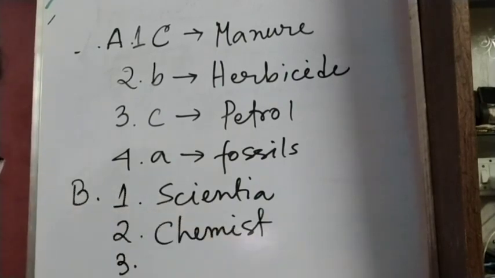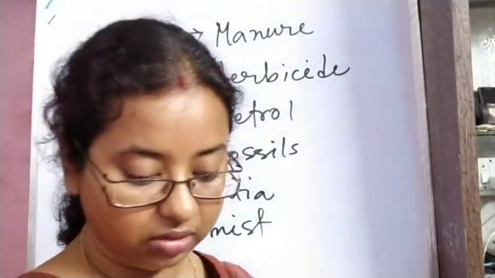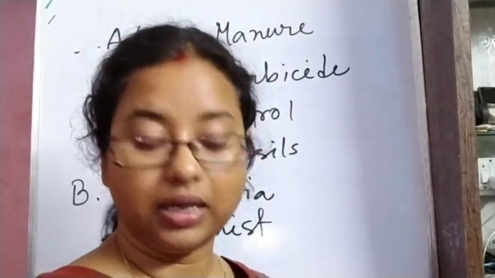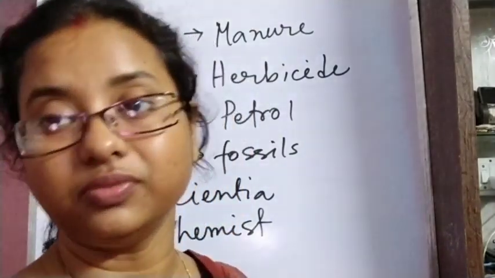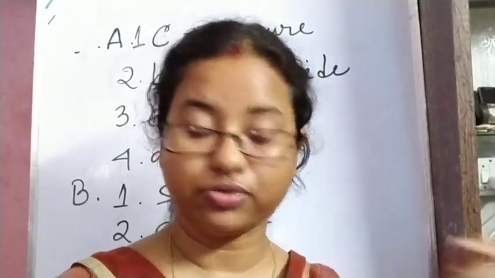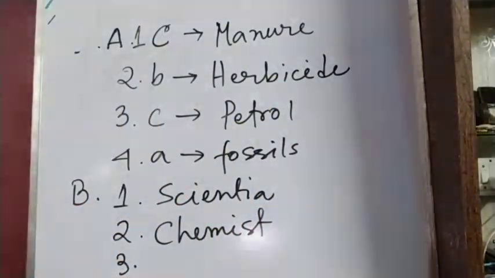Next, number 3. The word petroleum is derived from the Latin word petra. Latin word dash meaning dash. Petra meaning rock. Petroleum, this term we have got from the Latin word petra, which means rocks, and oleum, which means oil. So the oil which we are going to get from the rocks is called petroleum.